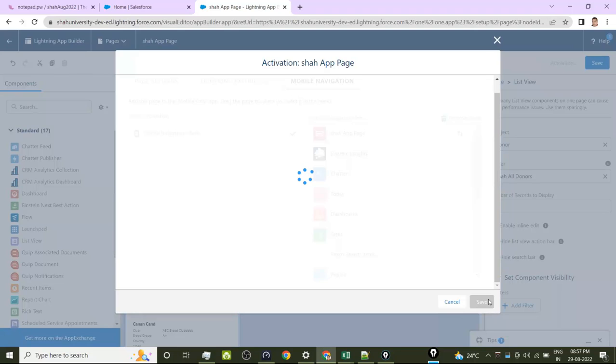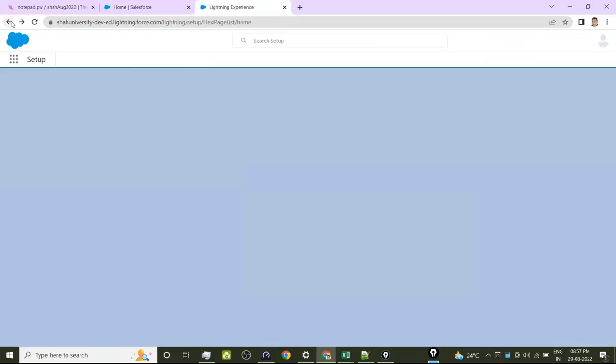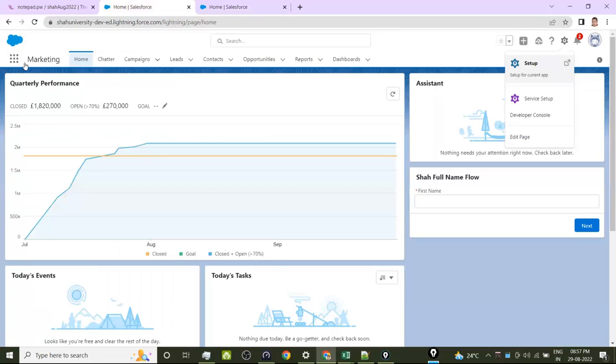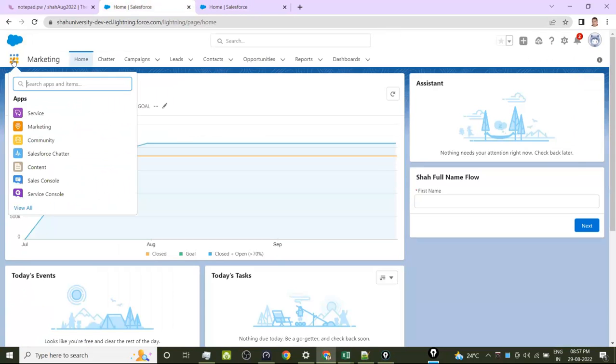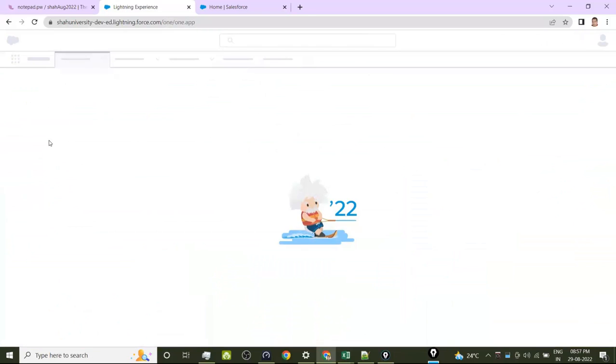Save it. So for the Shah Lightning app and sales app, right? You have given it. Move there. This is marketing. Okay, move to sales. Shah blood donation something.